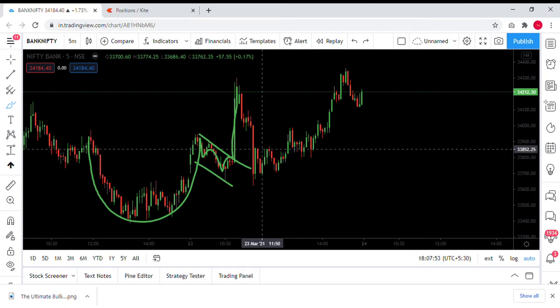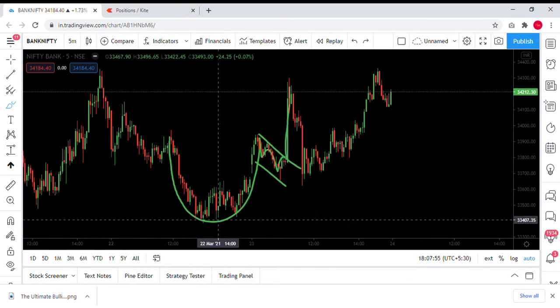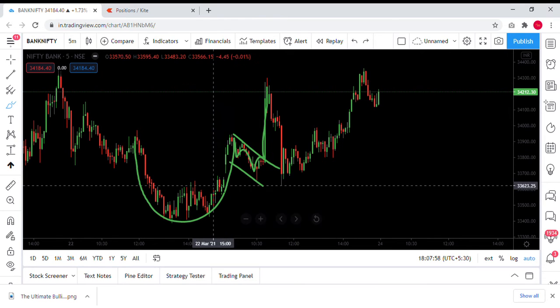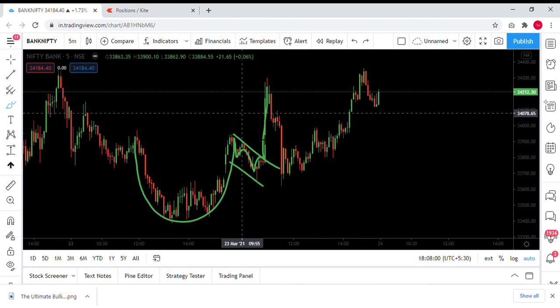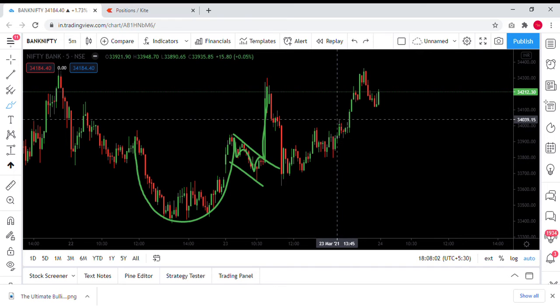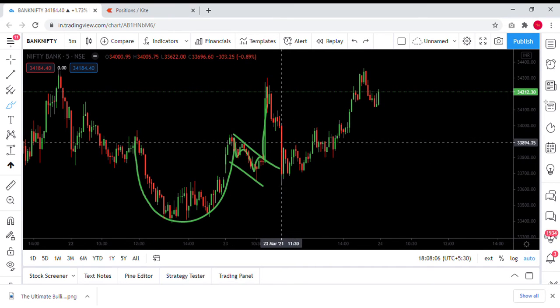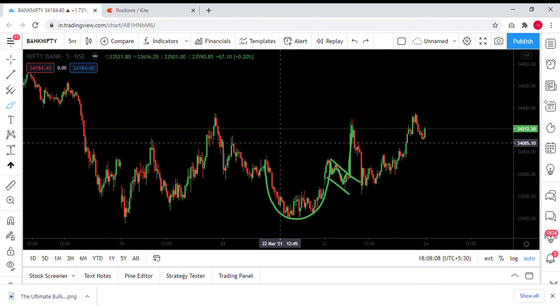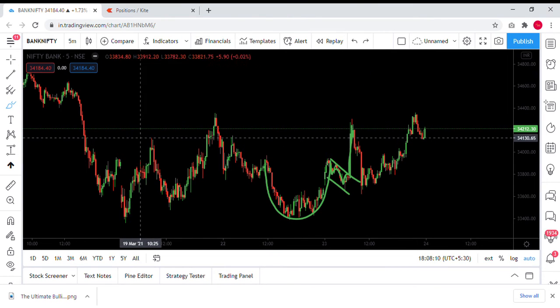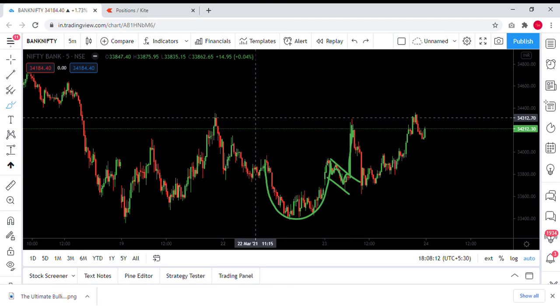I hope you understood this easy kind of formation that always helps the bullish guys. Okay, then there were other patterns as well, but this was a very interesting one which I found today, and I did take a trade at this particular thing, and then there was one more small trade I took as well. So that's it from my side. I've already given you the markets to look forward to. Now there's one more interesting thing.